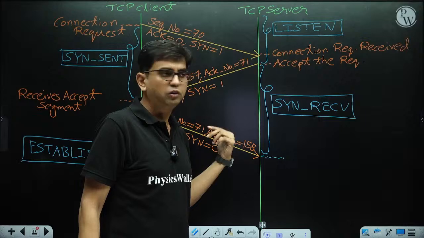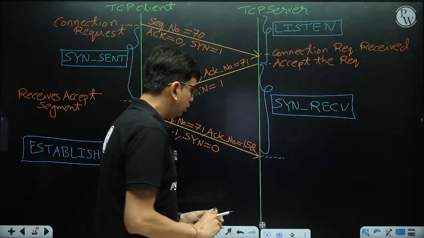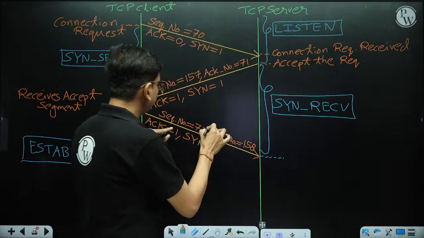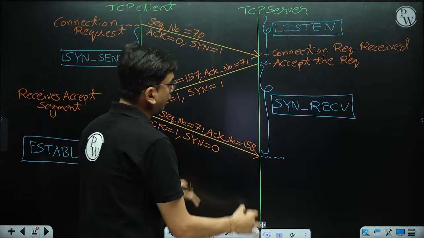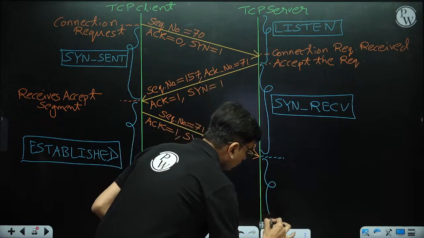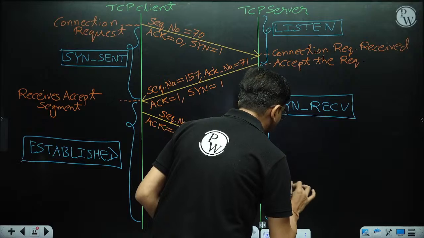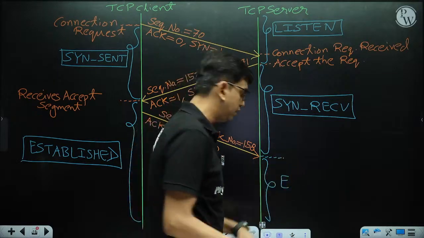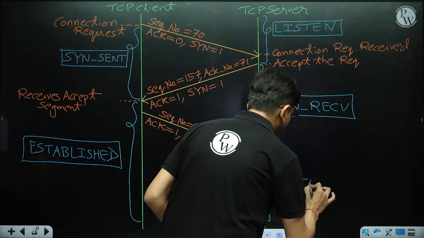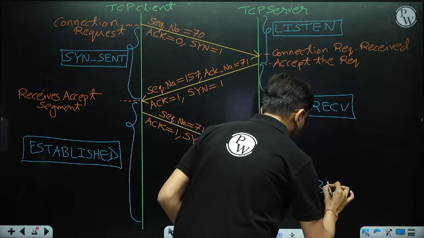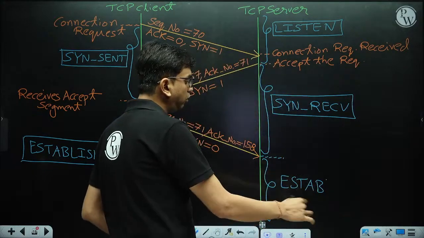So based on this acknowledgement number 158, the server converts its state, telling that now my state is also established.